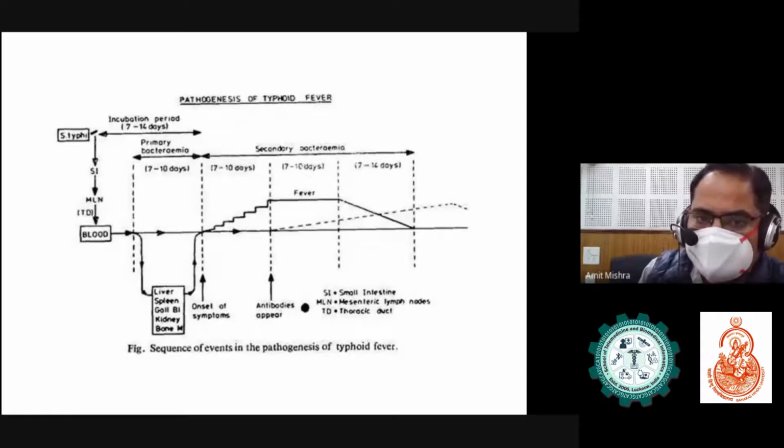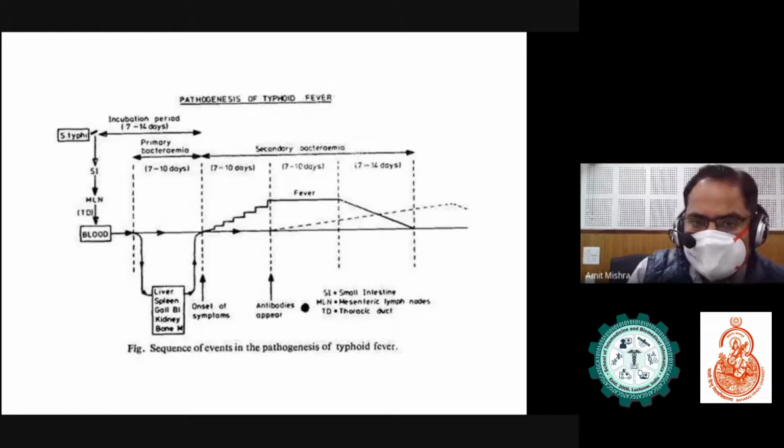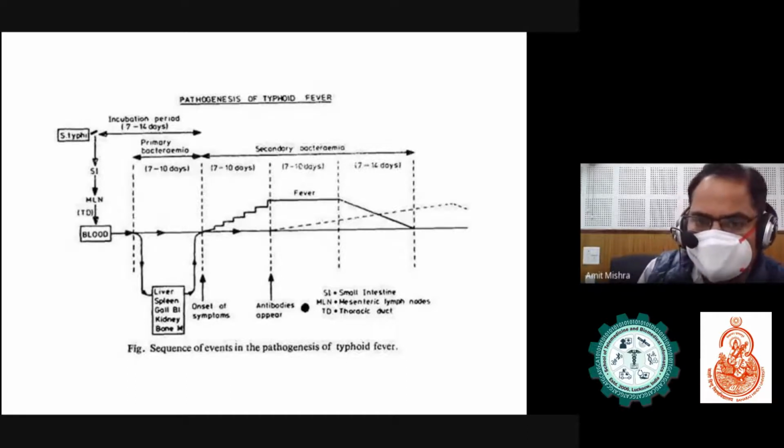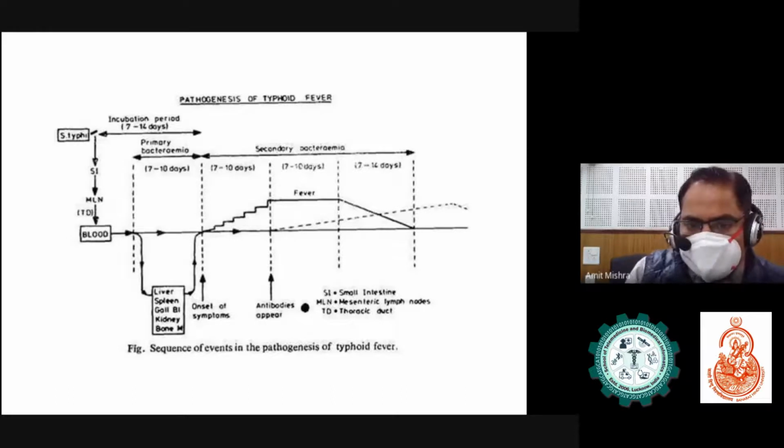You can see the incubation period is 7 to 14 days; the primary bacteremia is 7 to 10 days, and the secondary is 7 to 16 days. From the pictures you can see that onset of symptoms comes at nearly 10 days, and antibodies appear around 14 to 15 days.